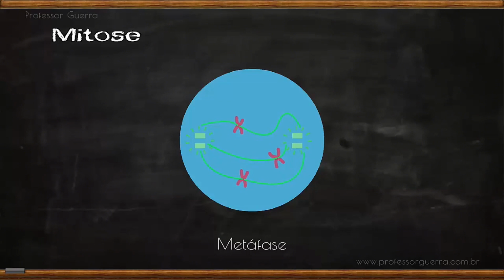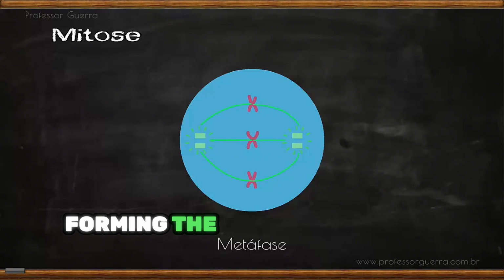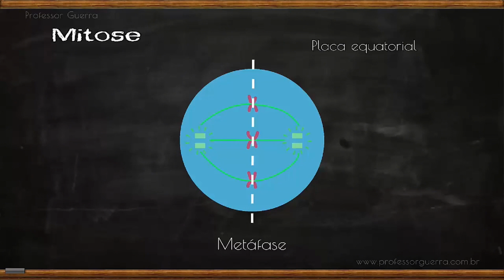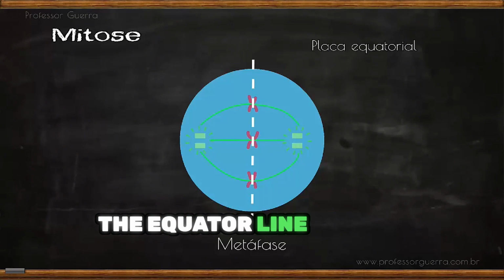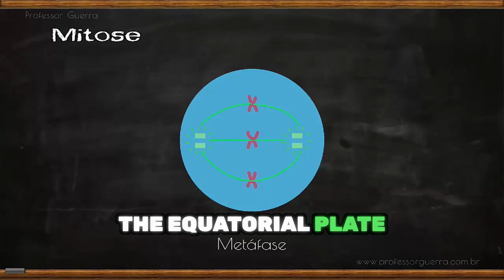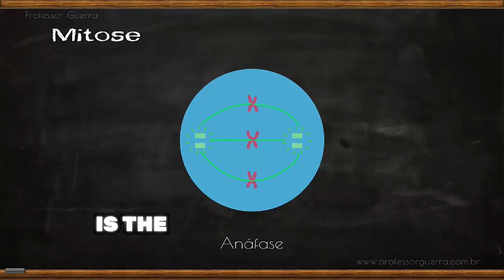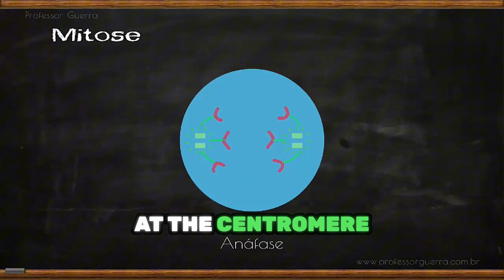During metaphase, centrioles create spindle fibers that align chromosomes in the cell's middle, forming the equatorial plate. Think, with two poles, what line passes through the cell's center? The equator line. That's the equatorial plate. Anaphase is the actual separation phase. Mitotic spindles shorten, pulling apart chromosomes and separating chromatids at the centromere.